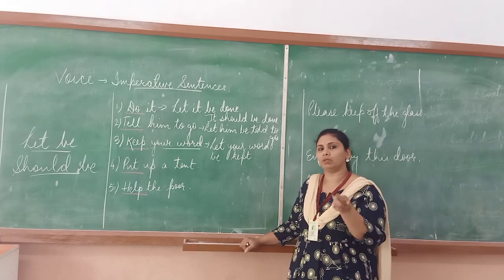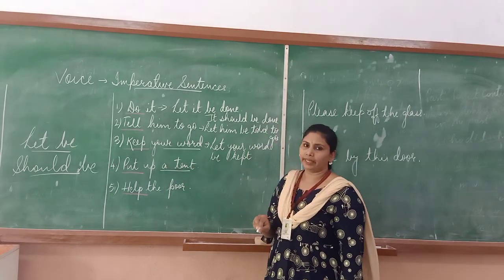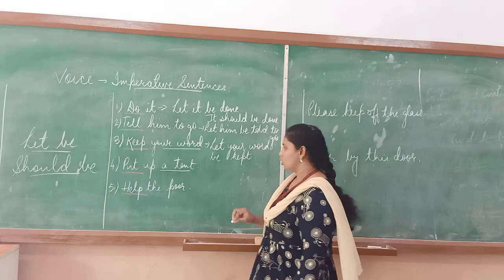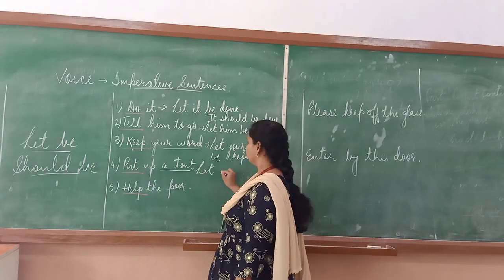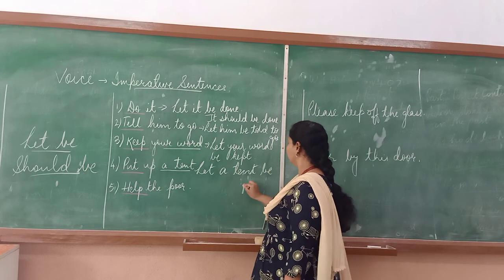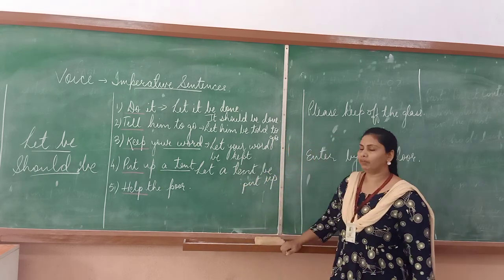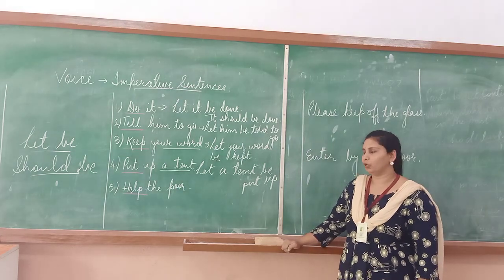Wherever you place the verb, the preposition should be with it. So your object is tent, which will be the converted subject. So it will be let tent be put up. The V3 form of put is put, so put up.